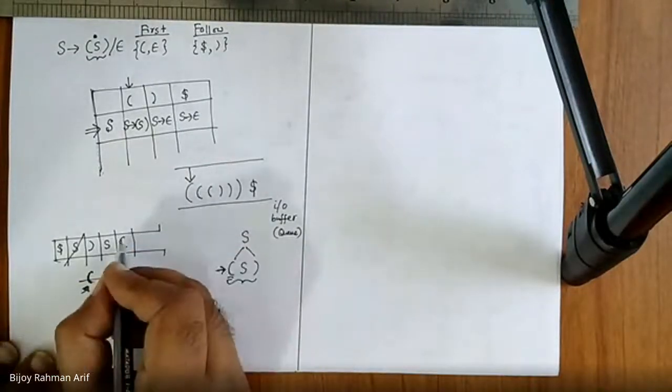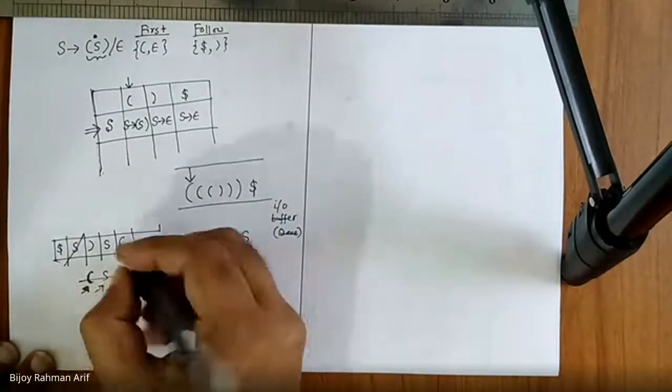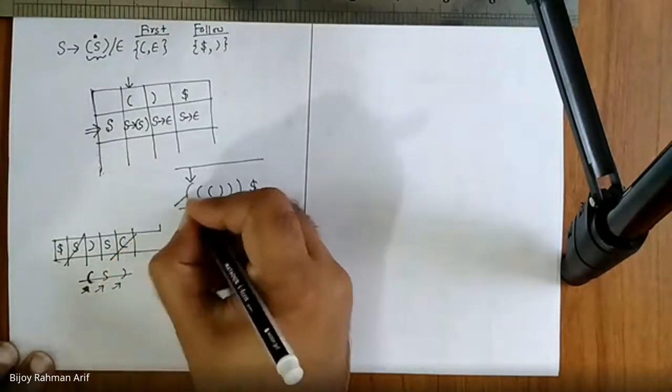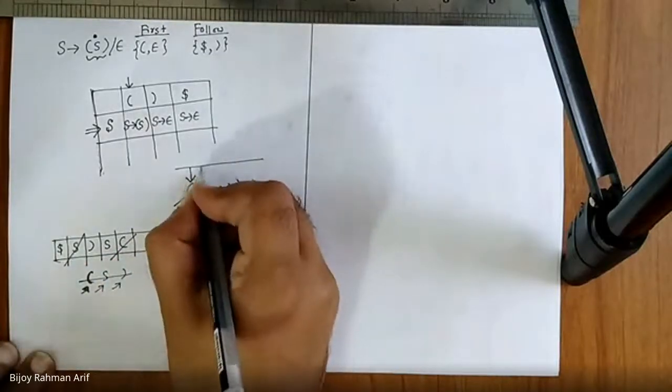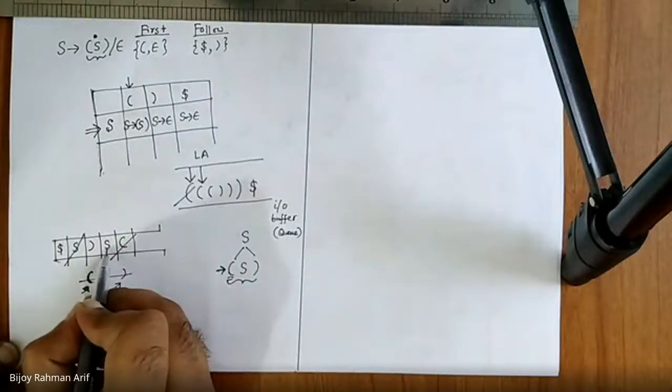Now what happened? This one is my top. I'm doing the leftmost derivation. Now this one and this one is matched. So I'm going to remove this one. My look ahead is going to go over here. Now my variable is S.